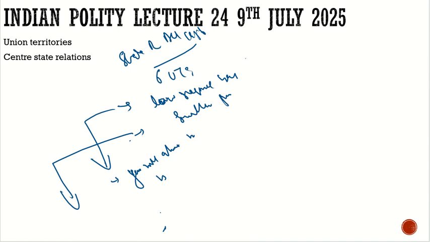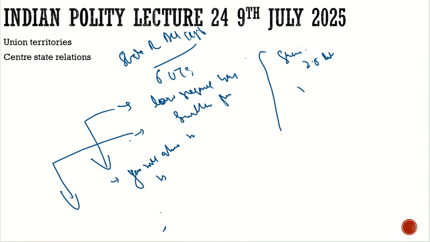So these were the 2 reasons which were discussed and decided. These were the 2 reasons on which it was decided whether any area would be considered a UT or not. But as I told you, if we look at it through the prism of the 1950s, it was correct, but right now it is not that relevant. For example, let's look at other areas which have been given statehood. Let's look at Sikkim. What was its population when it became a state of India? It was only 2.5 lakh.